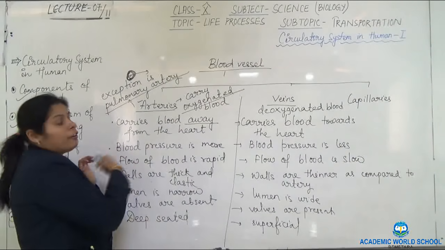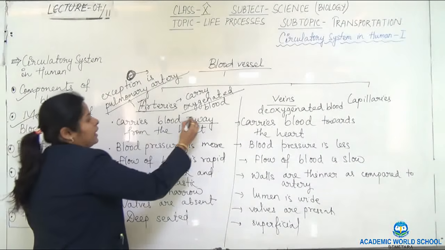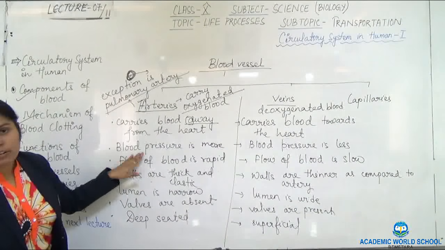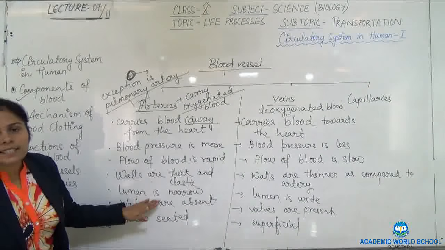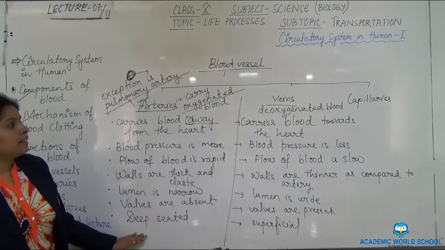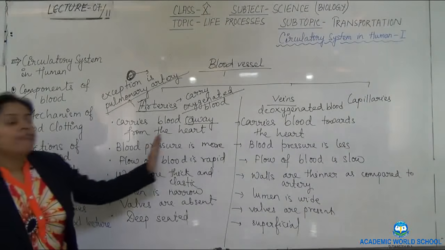Artery carries blood away from the heart, A for artery and A for away. Blood pressure is high, blood flow is rapid, walls are thick and elastic, lumen is narrow, valves are absent, and it is deep seated. This is a basic difference between artery and vein.